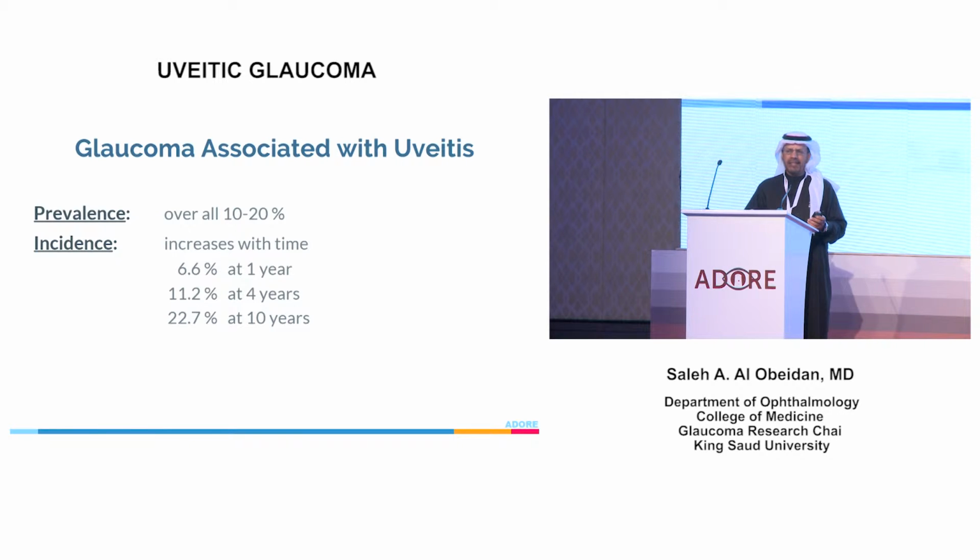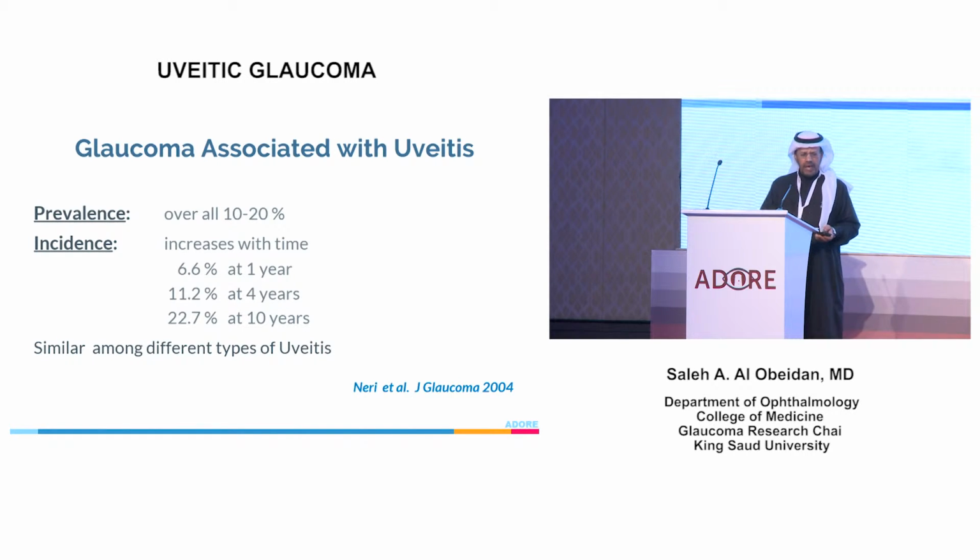10 to 20%, and its incidence increases with chronicity of the disease, being 6% at 1 year from the diagnosis of the uveitis, going up to about 27% at 10 years. Neary and his group found that the incidence of development of glaucoma is similar among different types of uveitis.